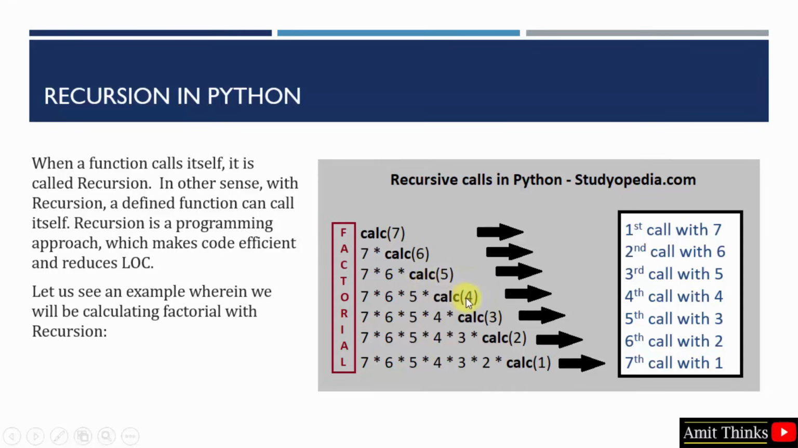In the next call it will go 5 minus 1, 4, 4 minus 1, 3, 3 minus 2, 1, 2 minus 1, 1. In the same way it will calculate the multiplication again and again, and it will display the result of recursion. So this is how recursion works.